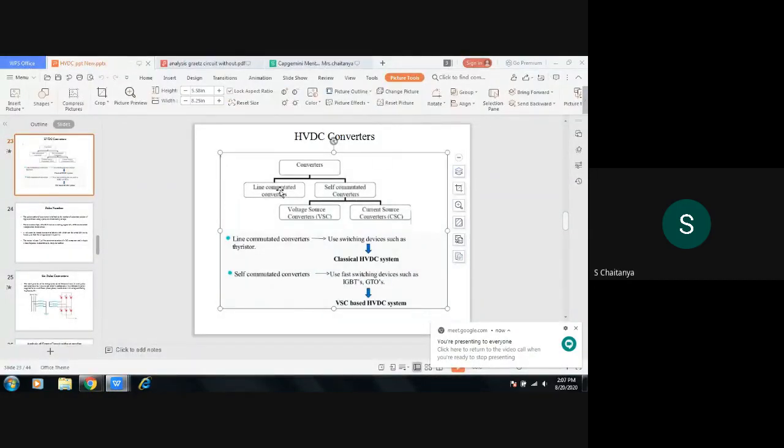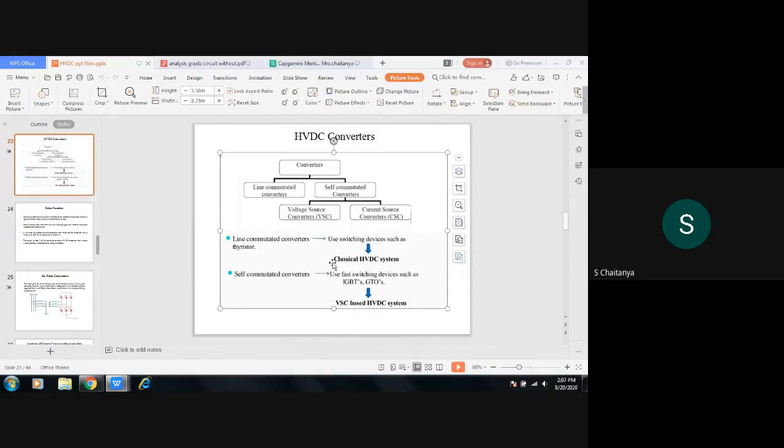So two types of converters will be there, mainly line commutated converters and self-commutated converters. Line commutated converters are also called classic HVDC converters, and self-commutated converters are known as voltage source converters. VSC means voltage source converters. You can also call them voltage source HVDC converters.